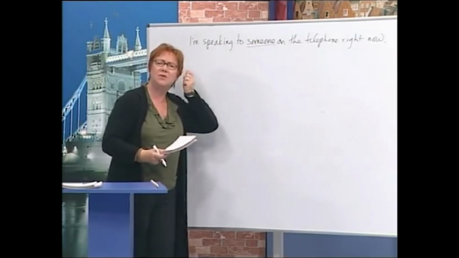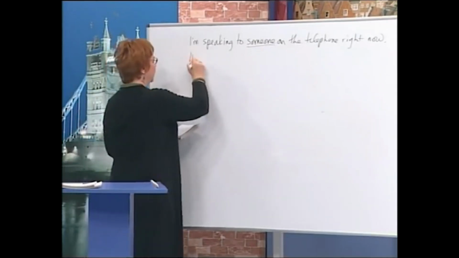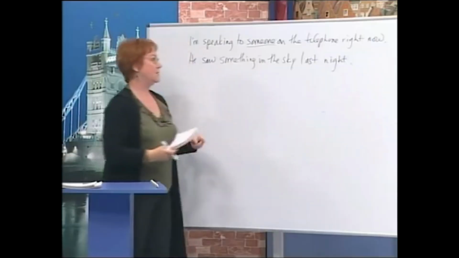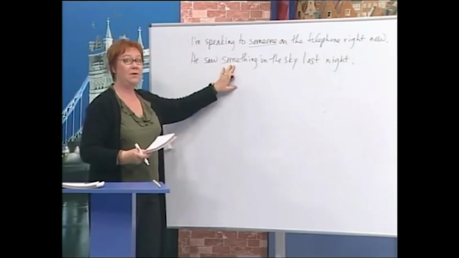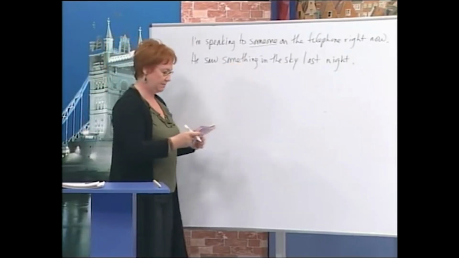Okay, another example. He saw something in the sky last night. Maybe a UFO.